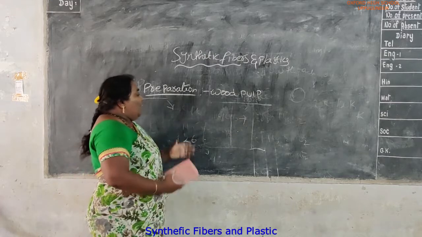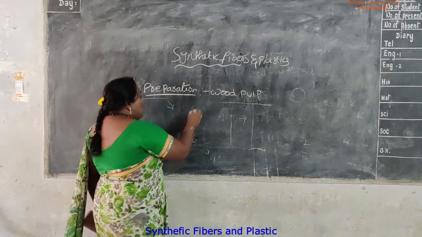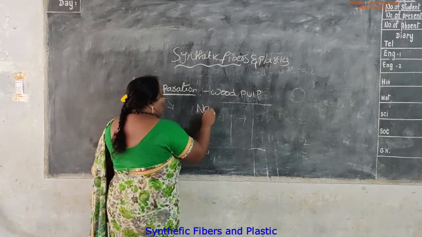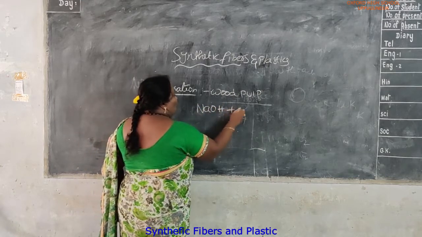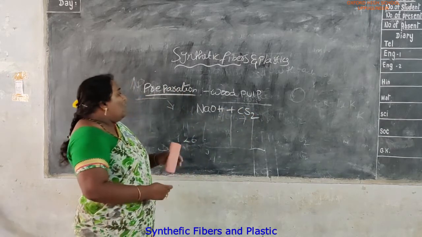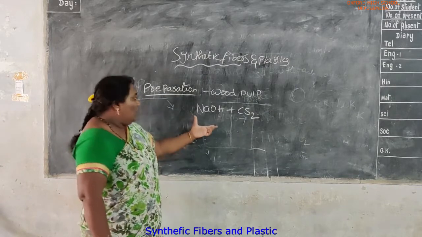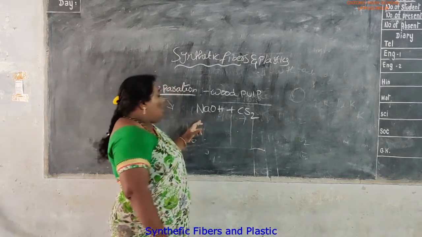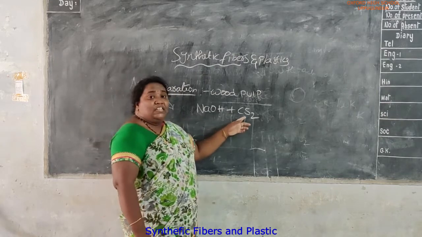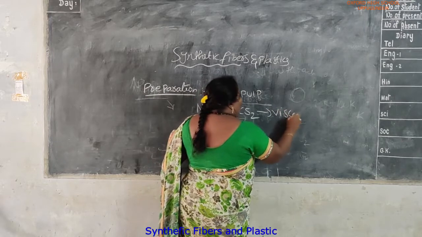We collect the cellulose from the wood and pass it through sodium hydroxide, NaOH, and carbon disulfide, CS2. The wood pulp is extracted and dissolved in sodium hydroxide and carbon disulfide. Then it forms a viscous solution.